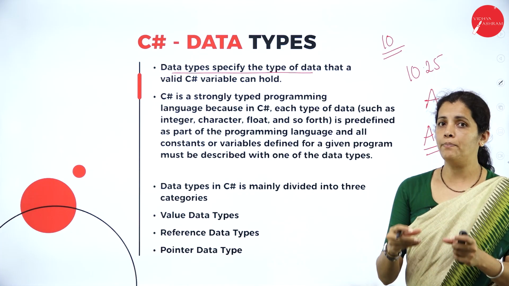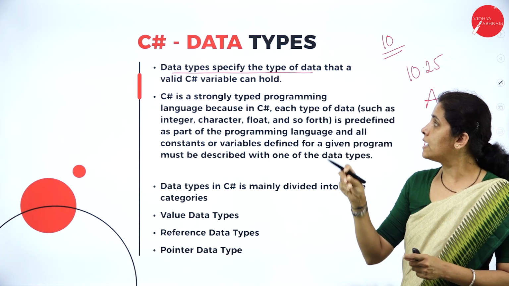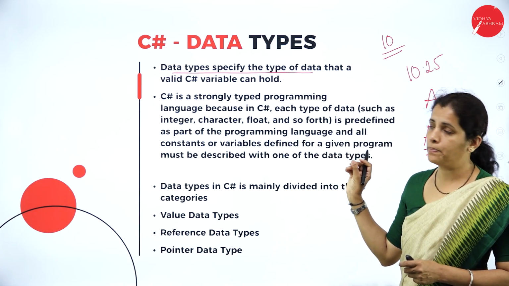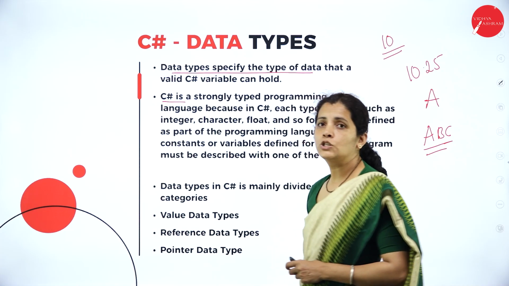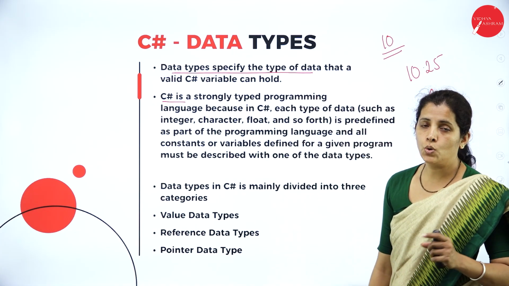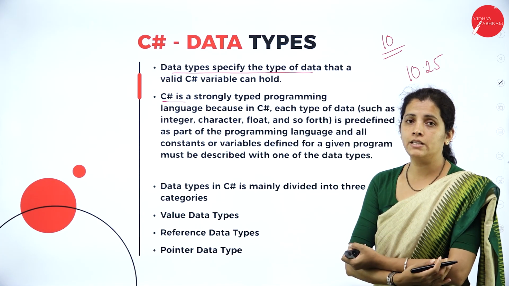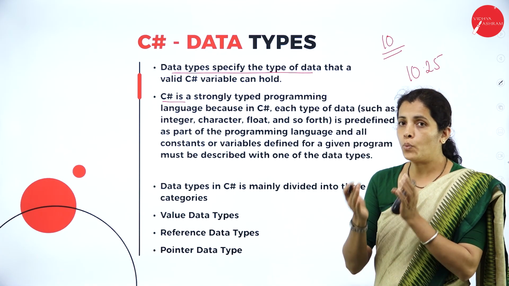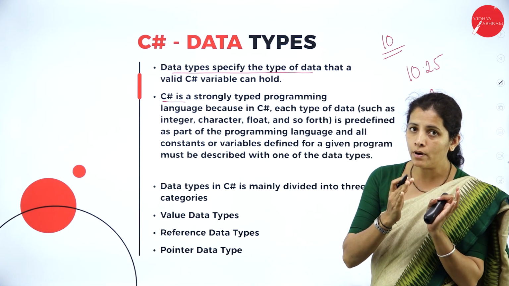So what type of data do I have? To specify that, I'm going to have the data type. C# is a strongly typed programming language. In the sense that, for whatever variable we have declared, memory is allocated for that type only.